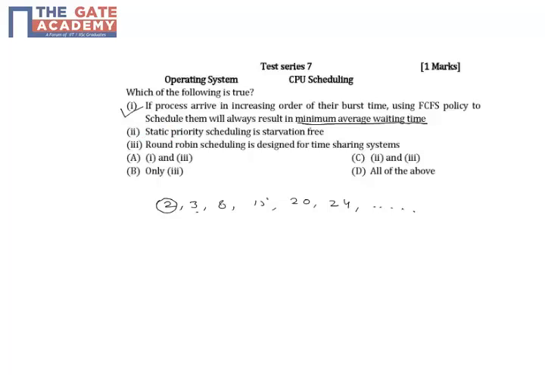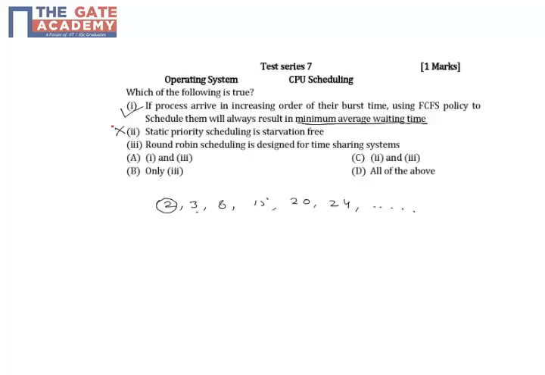Second thing is, static priority scheduling is starvation free. It is not true, just because we know that if priority is not changing, then there may be a process which has the least priority and it can wait for a longer time. That's why we have added a new scheme, that is aging, in which we have implemented dynamic priority scheduling, in which the priority will be changing after some period. So this second point is false.